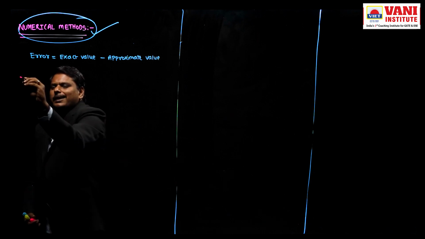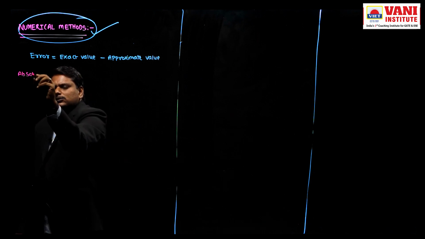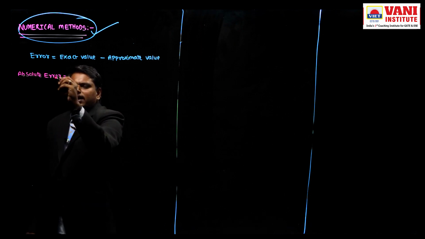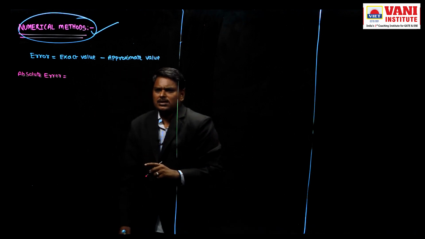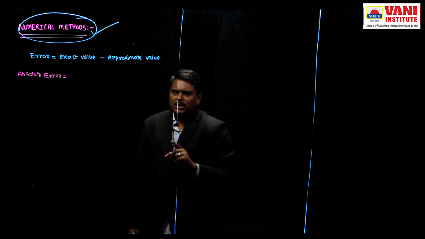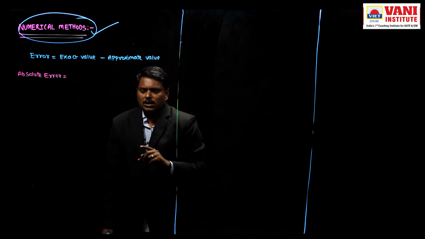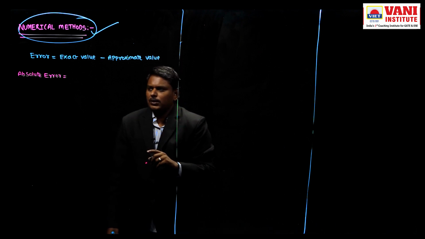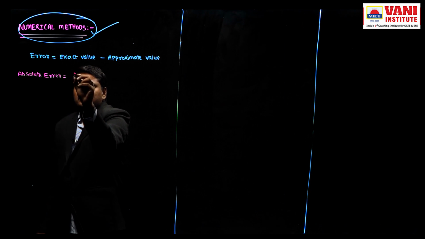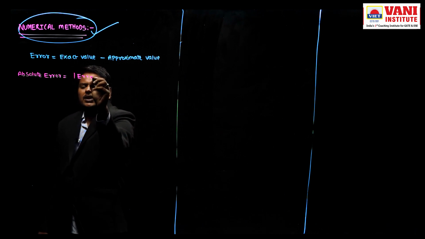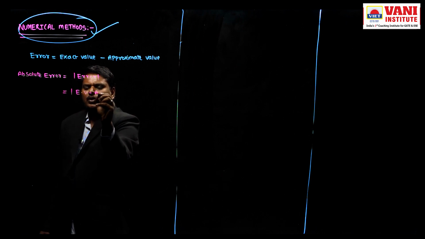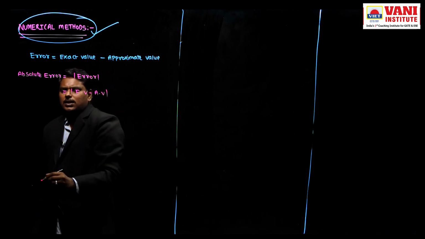If you want to calculate absolute error, what is the meaning of absolute error? Absolute error means simply consider modulus of exact value minus approximate value. This will give absolute error.